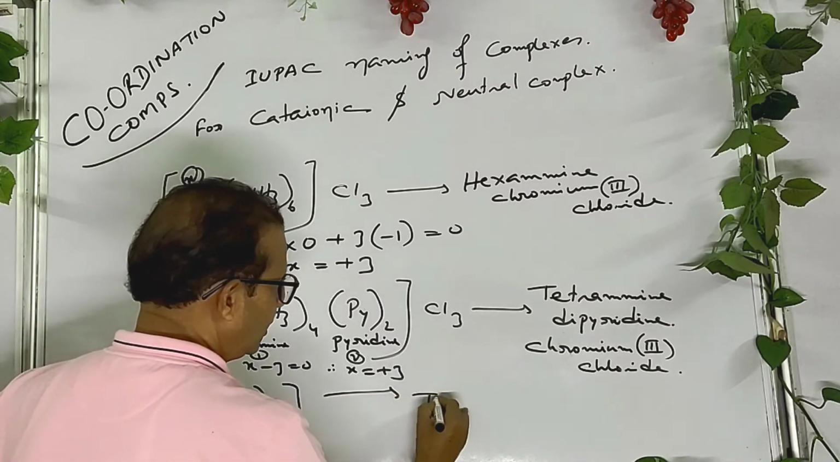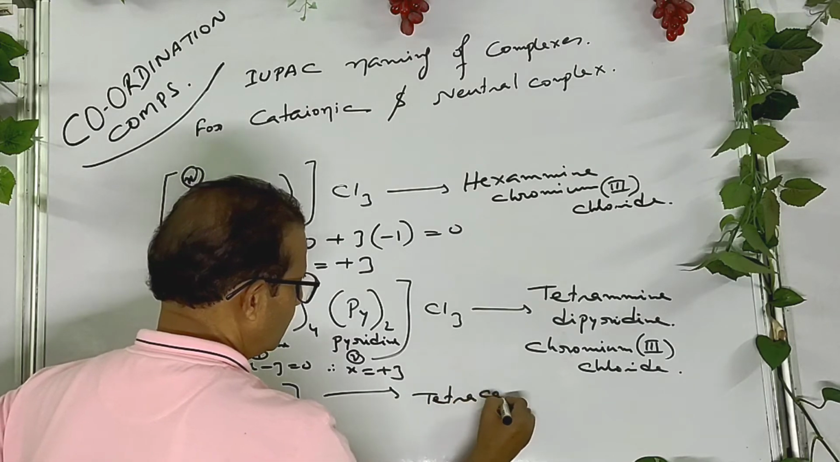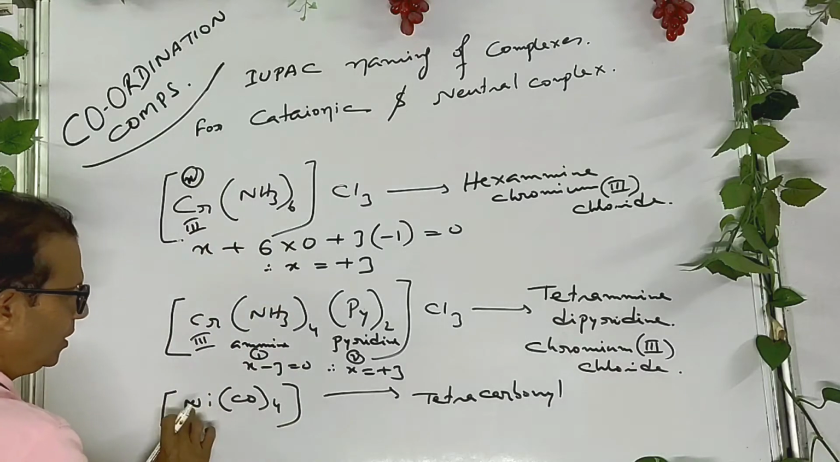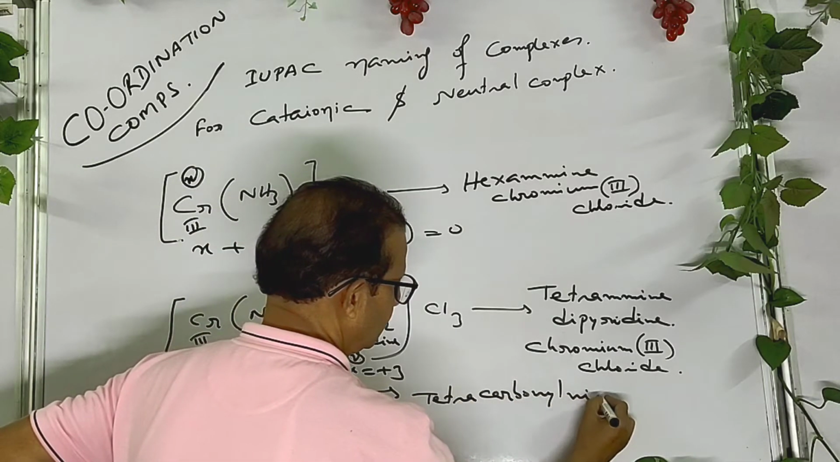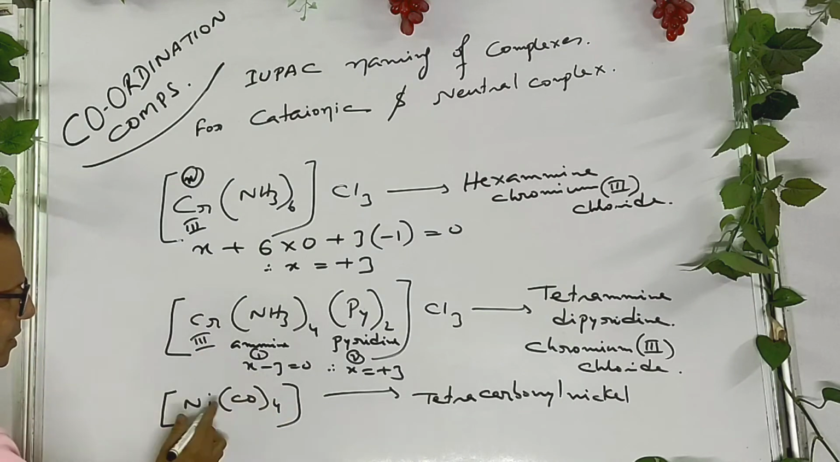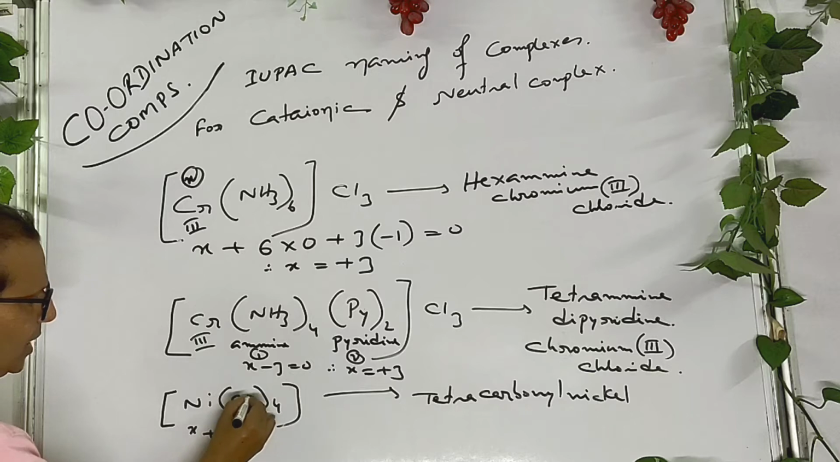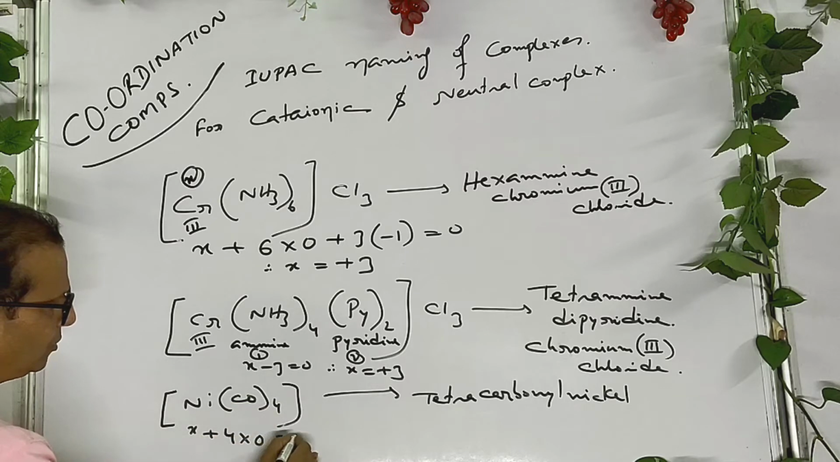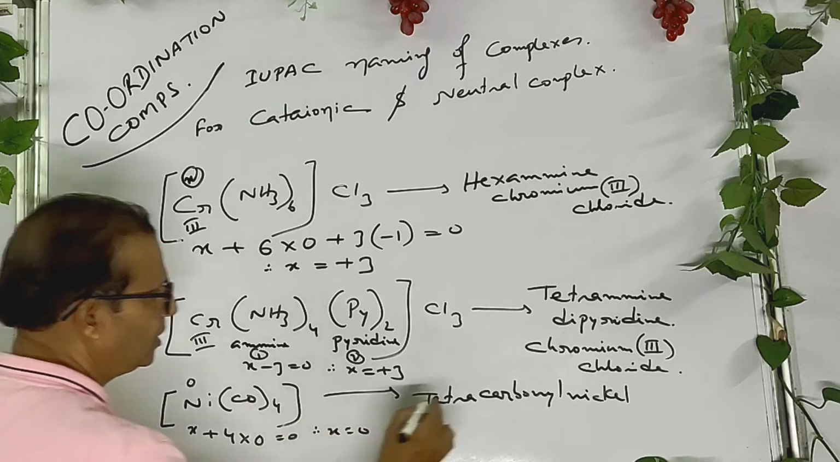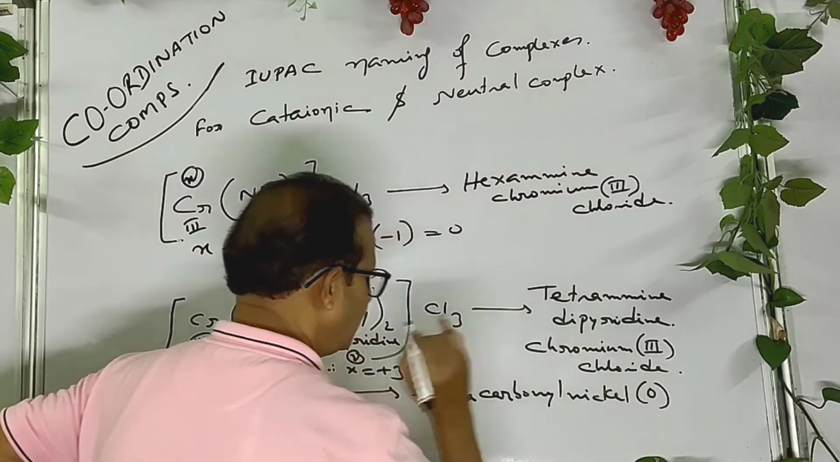4, tetra, carbonyl, nickel. And what is the oxidation state? X plus 4 into carbon monoxide. It's called carbonyl in IUPAC name. Acts as neutral ligand. So 0 equal to 0. Therefore, X equal to 0. So nickel has oxidation state 0 here. That you have to mention.